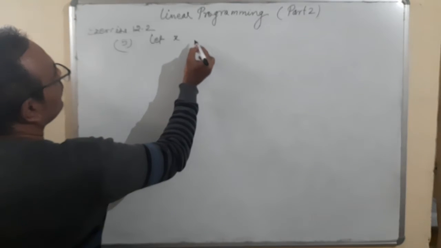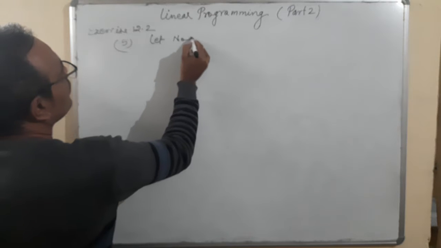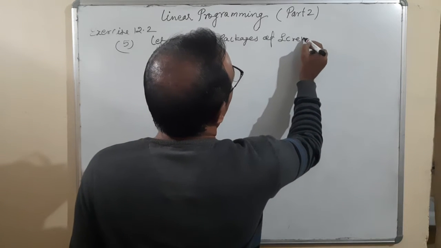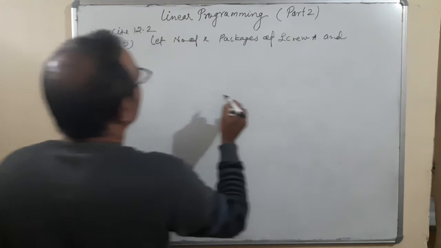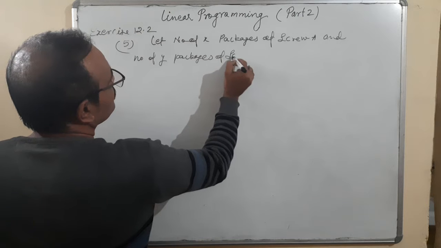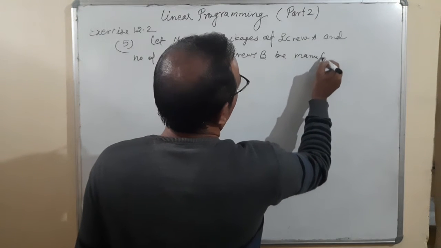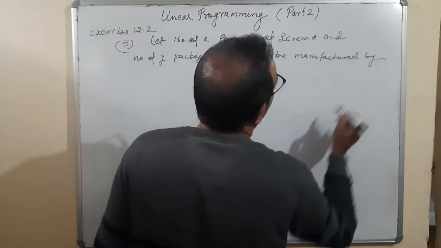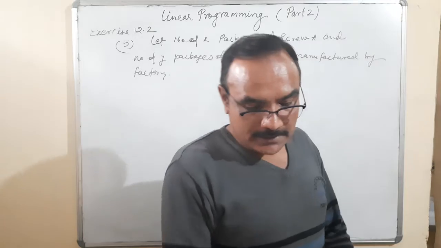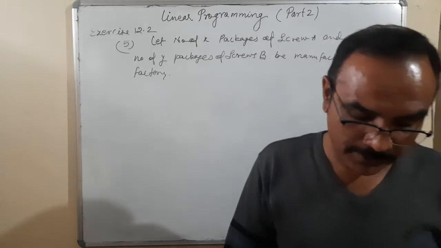Let X be the number of packages of screw A and Y the number of packages of screw B manufactured by the factory. Okay. X packages of screw A and Y packages of screw B should be manufactured by the factory. It's okay. Now let's start.